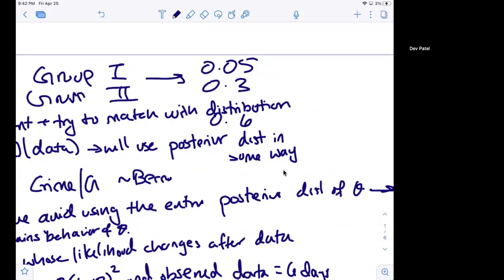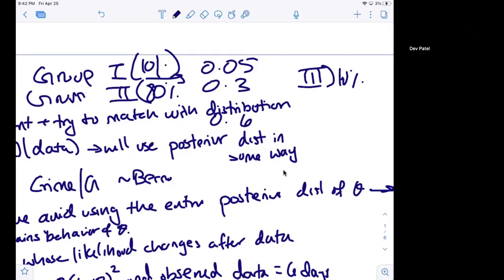Let's say group one is 10% of the entire population, group two is, let's say, 80%, and then group three is 10% again. That is what we call the prior distribution. Without observing any single data point, if we had to classify a random person as one of these three groups, then that's the proportion that we would make up.